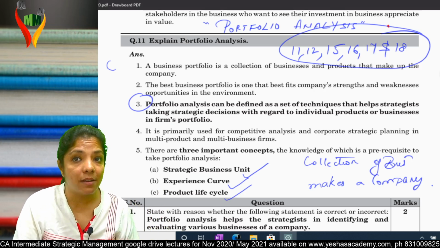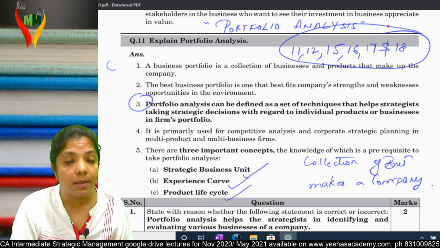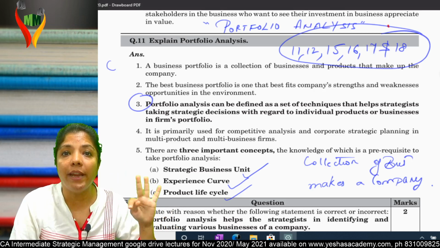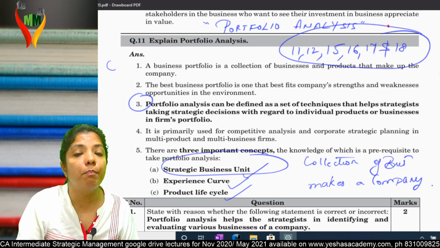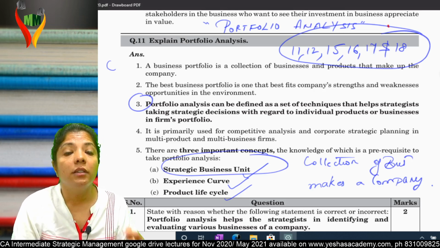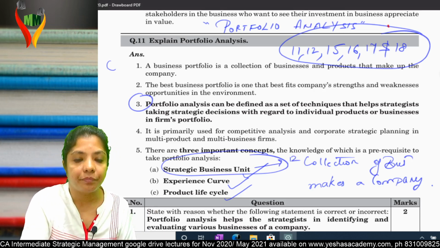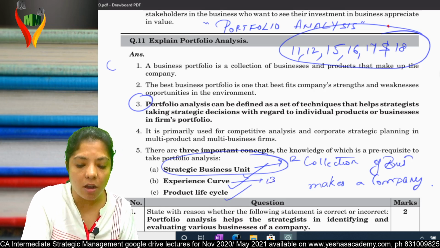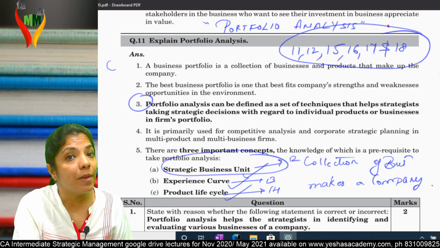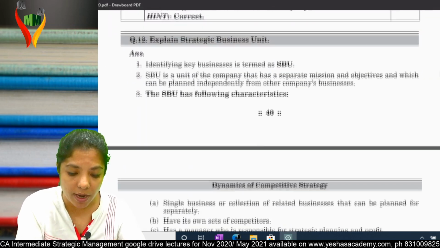Now, in this part, we will be studying some techniques of doing portfolio analysis. But before doing the techniques, we should know a few terminologies. The three terms: first is SBU, Strategic Business Unit. Second is Experience Curve. Third is Product Life Cycle. SBU is question number 12. Experience Curve is question number 13. And Product Life Cycle is question number 14. Experience Curve and Product Life Cycle are already done earlier. So let's come to question number 12.